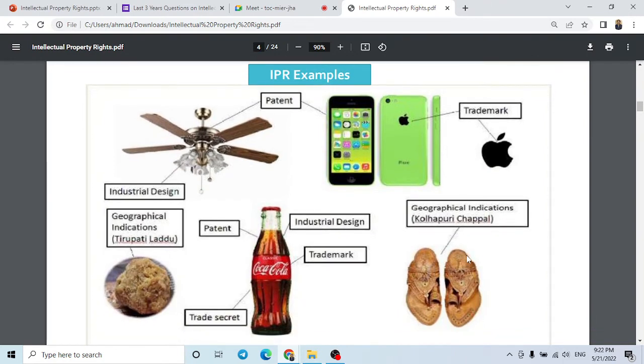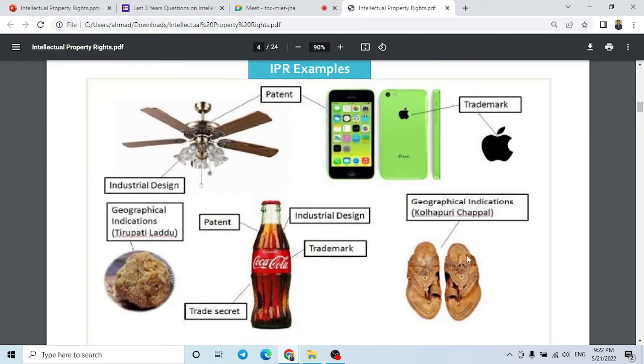Okay, so there are some examples. First I would like you to understand the concept, then again we will come back. You people have seen this mark. This shows that it is a trademark. Which company is this? Can anyone tell? Apple, yes, so it's the company Apple. We can see this logo, and we can tell that this company belongs to Apple just by looking at the logo. Logo is a part of trademark.